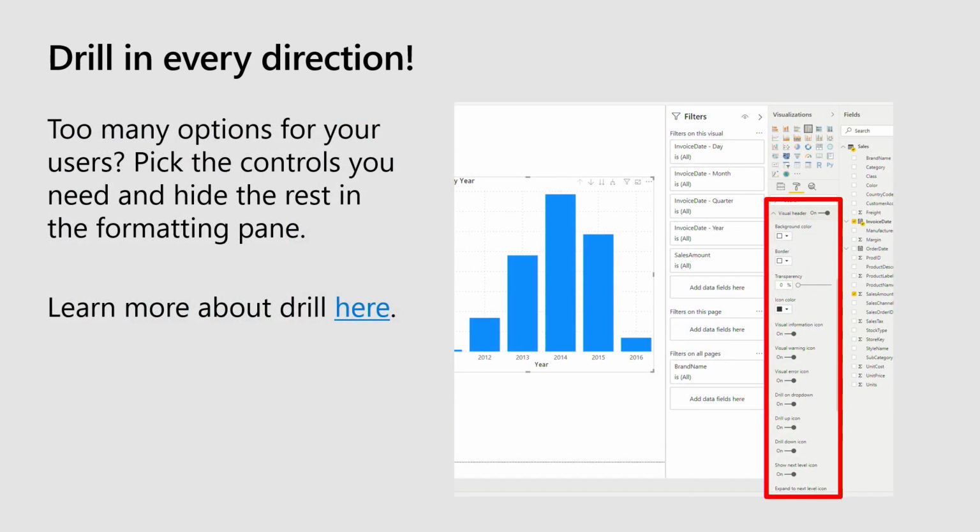So there are a lot of options here, and oftentimes it's too many options for your end users, and they end up getting stuck or brought in the wrong place, and then they come back and complain to you. So in the formatting pane in Power BI Desktop, you can turn off different controls. So again, think about what your users want and what you don't want them to see. And go in and spend the time fine-tuning what you want them to see and what controls are there.